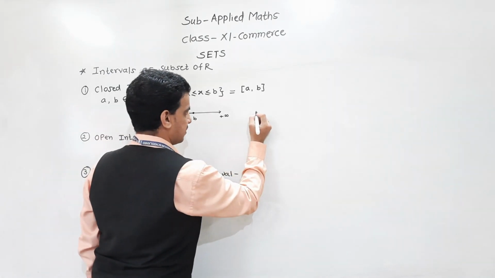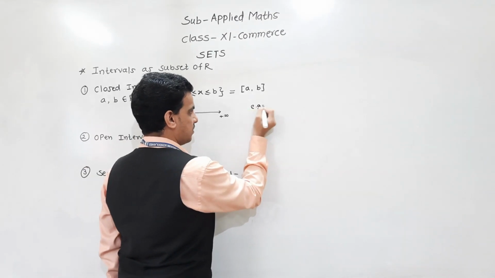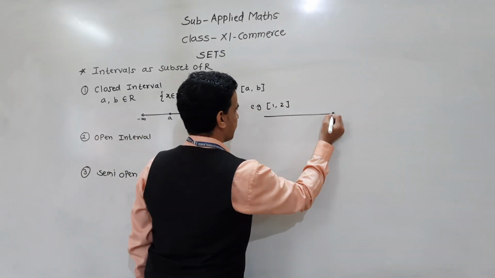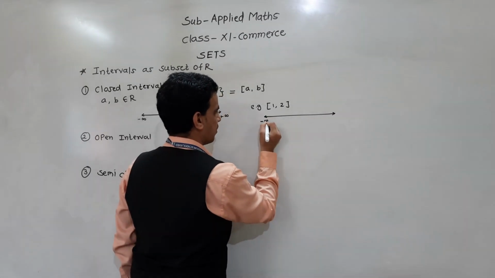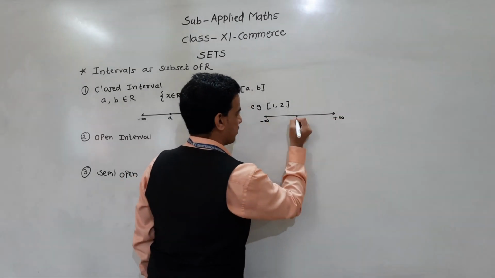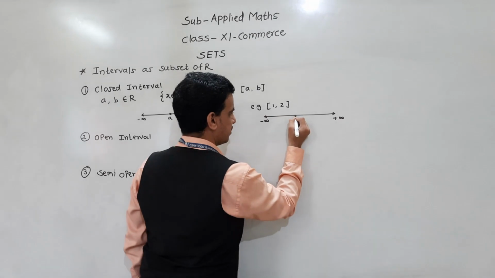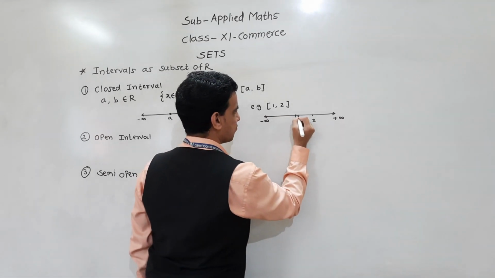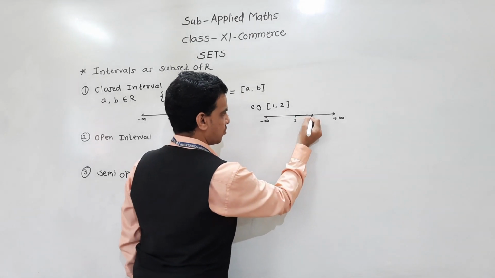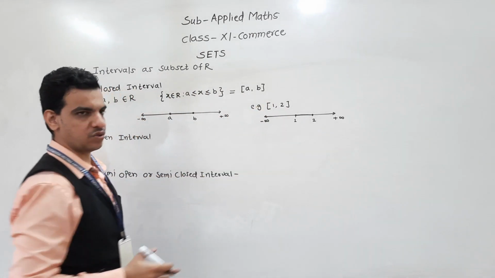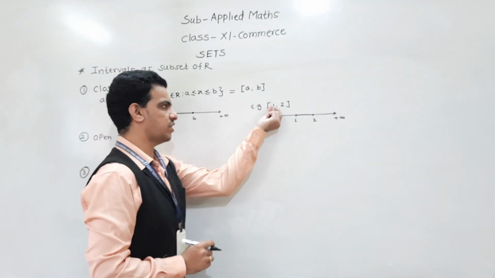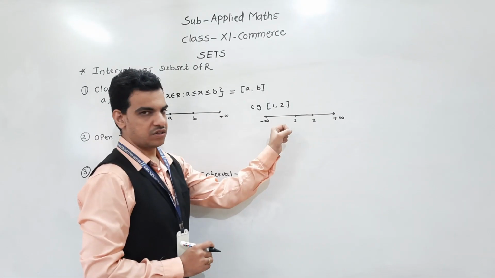If I take, for example, the closed interval [1, 2], suppose this is 1 and this is 2, then all the values between 1 and 2, including 1 and 2. So in the closed interval, 1 and 2 are included.